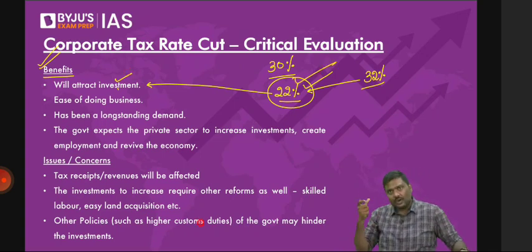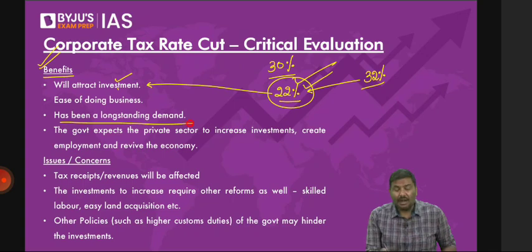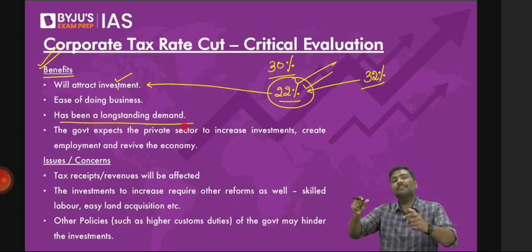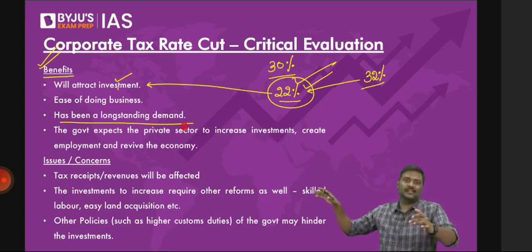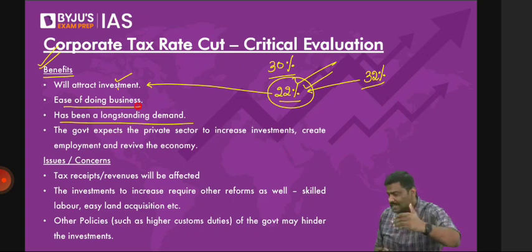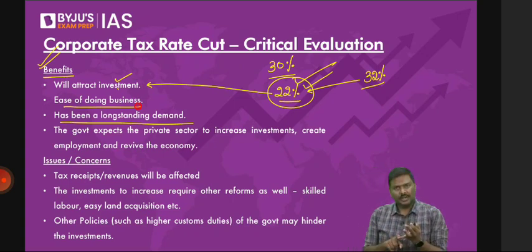Second, this has been a demand from a lot of the companies in India. A lot of corporates have been demanding that the tax rate should be lowered. It is comparatively very high, right? Compared to, let's say, USA, compared to other countries. Third one, it will promote ease of doing business. What is this ease of doing business? Any policy of the government, any measure, any policy of the government, which will make it easier for conducting business in India, it is referred to as ease of doing business.